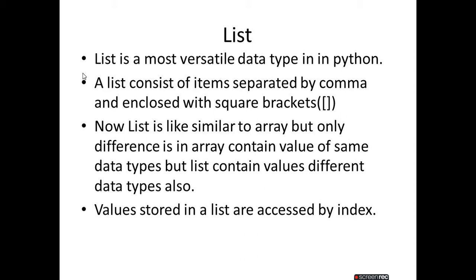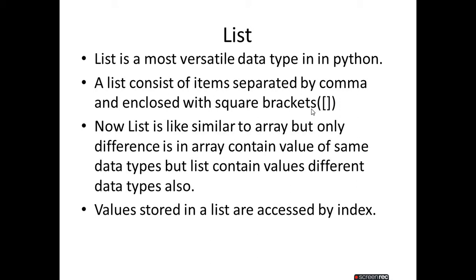Okay. Now, a list consists of some items which are separated by commas and which are enclosed in square brackets. This square bracket means a list.